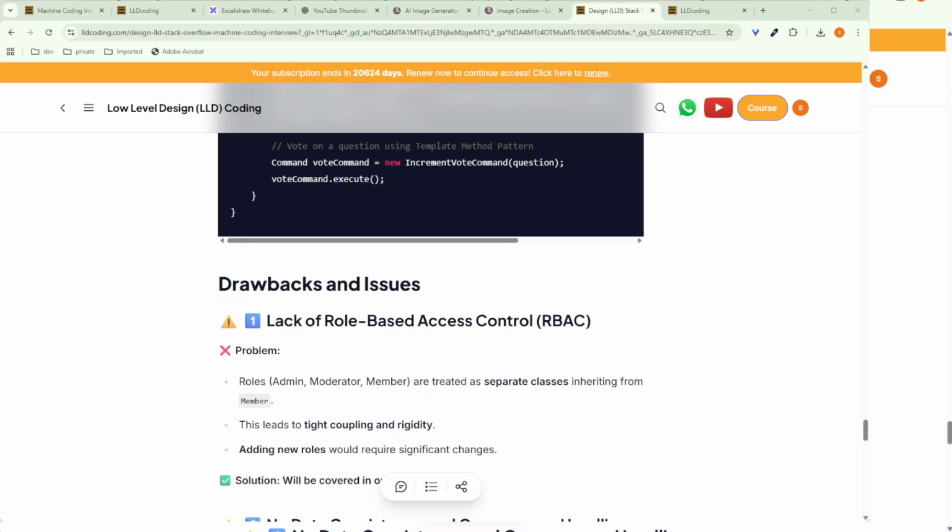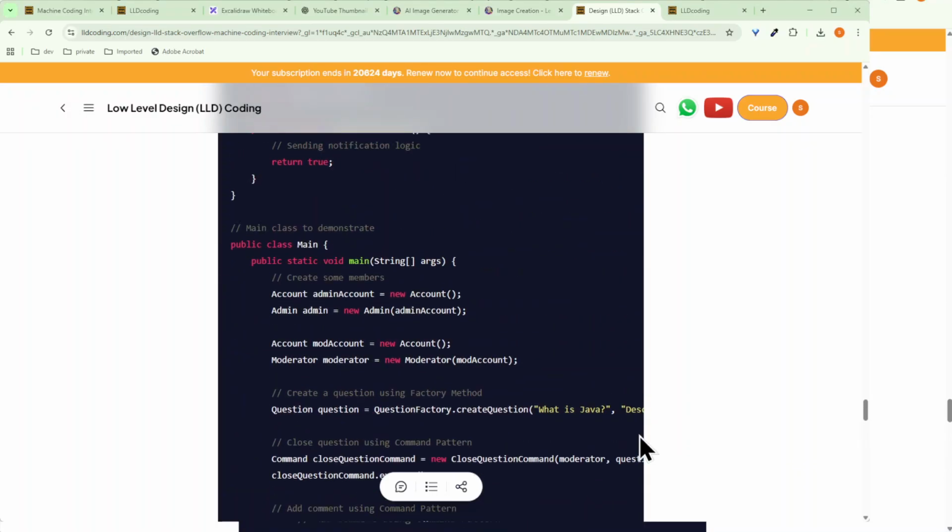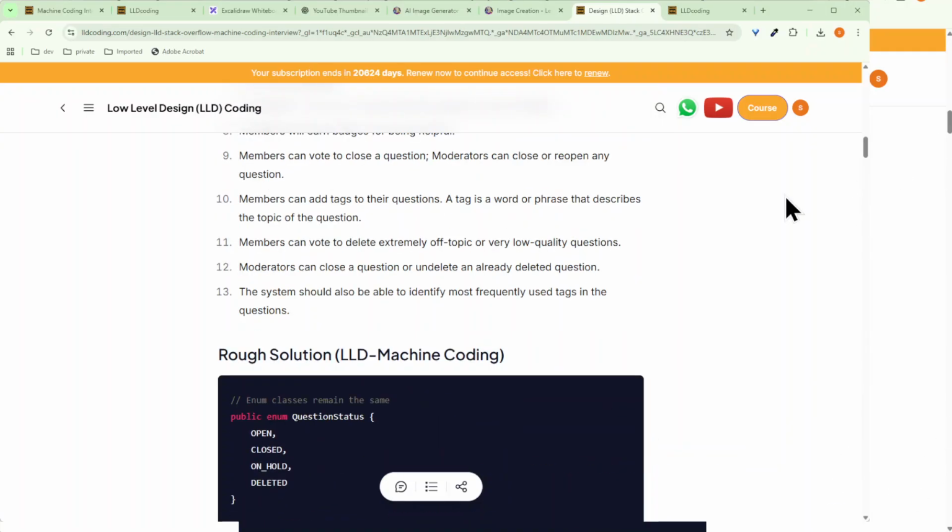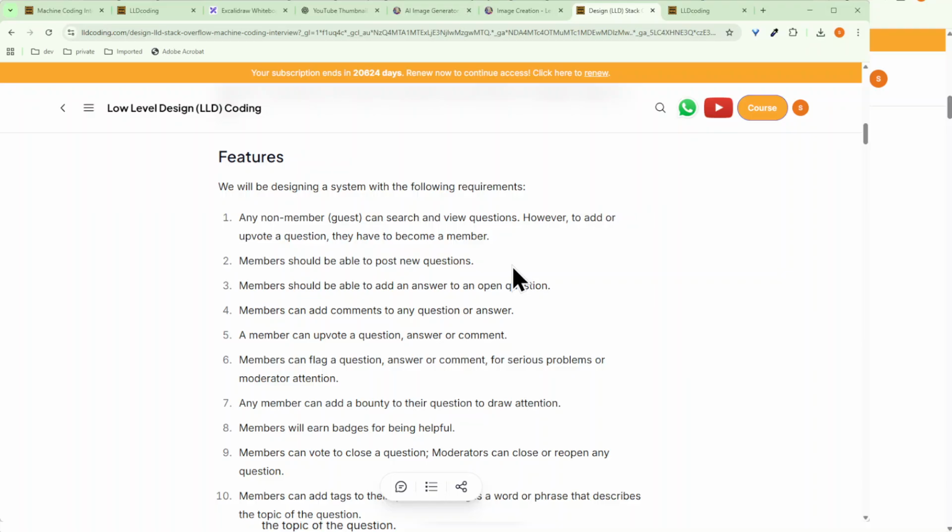Hey, hi guys. So in this video, we are going to discuss the LLD of Stack Overflow. So let's go through the features which we are looking to design. A user should be able to search and view the questions even if they are not signed in or they are not a member, like they are a guest, and if they want to upload a question, they should become a member basically.